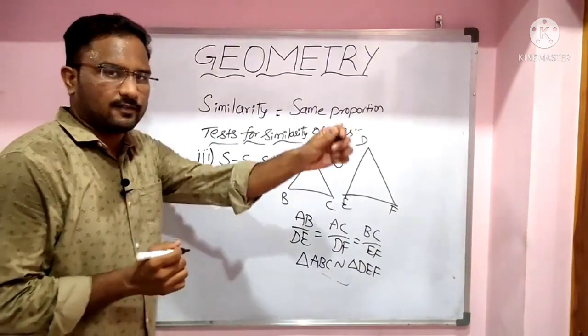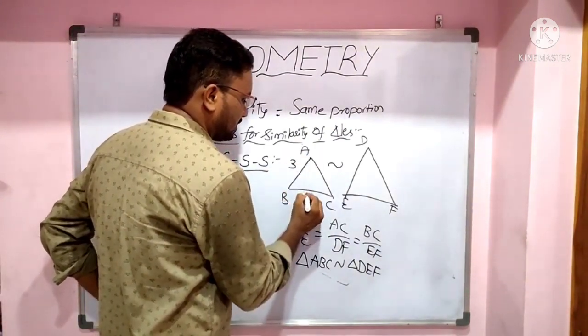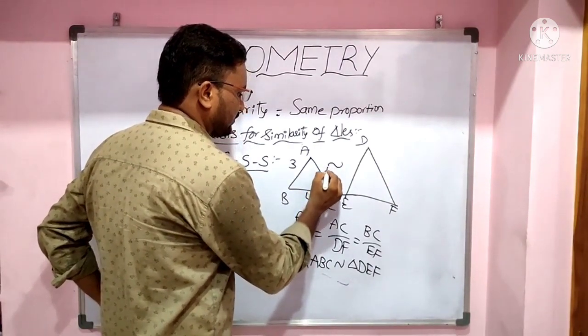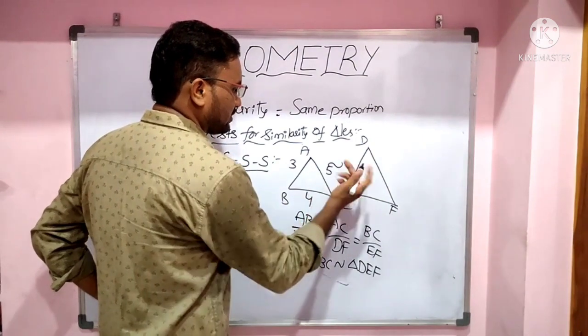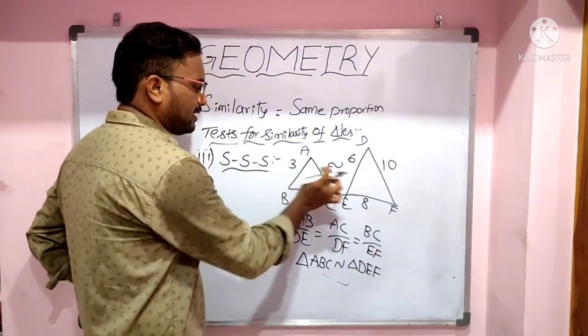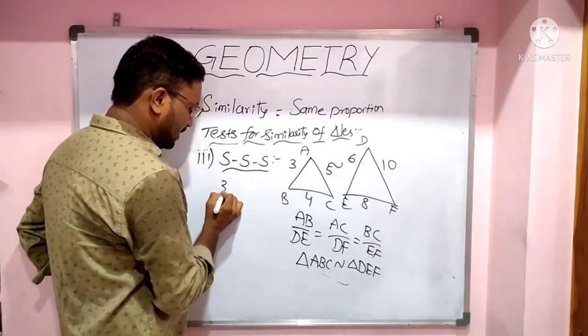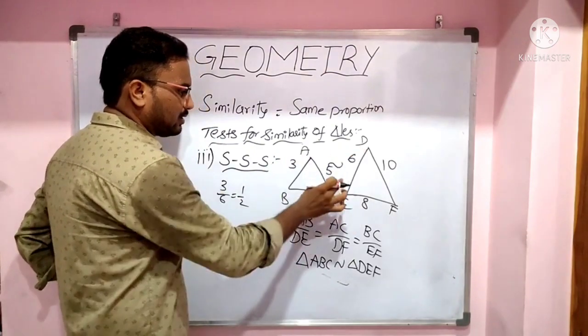Let us say the sides of this triangle are 3, 4, 5, and the sides of the other triangle are 6, 8 and 10. So AB by DE equal to 3 by 6, which is 1 by 2.